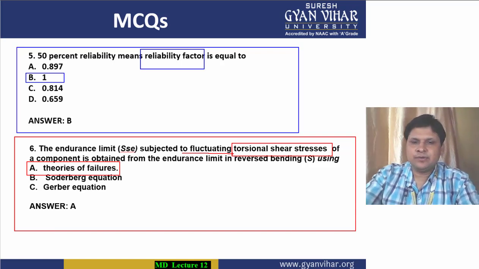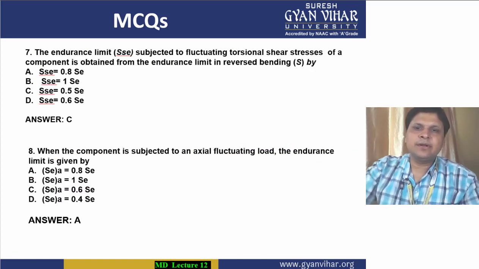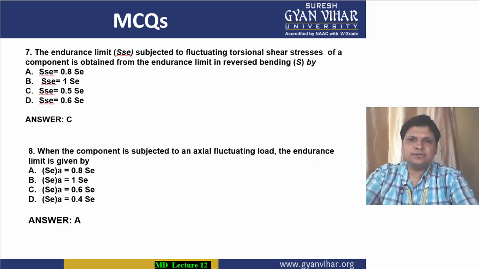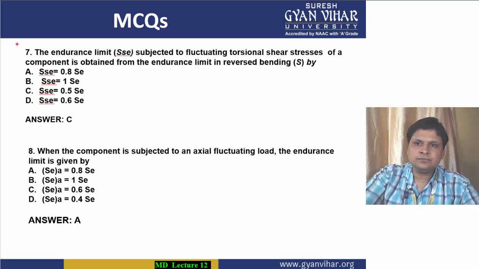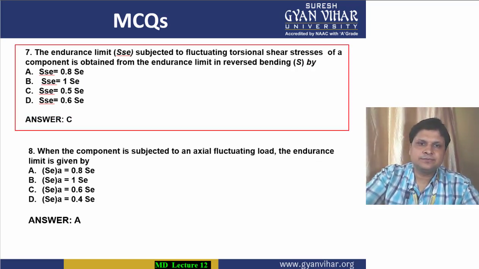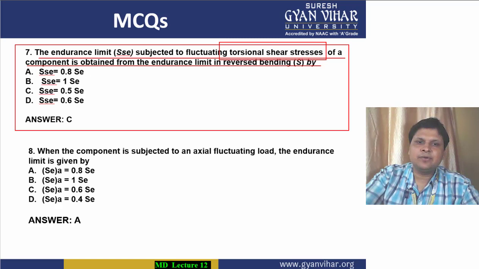Coming to MCQ number 7. The endurance limit subjected to fluctuating torsional shear stress of a component is obtained from the endurance limit in reverse bending by, so in case of torsional shear stresses, students, you can calculate the endurance limit value by multiplying the experimental value by 0.5. So C is the correct answer.